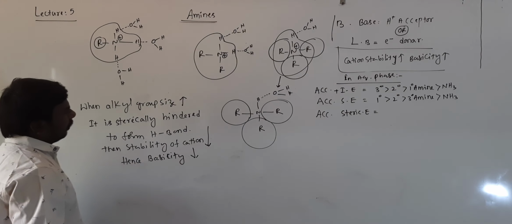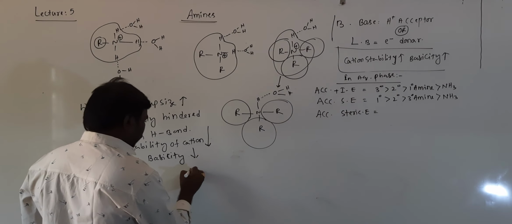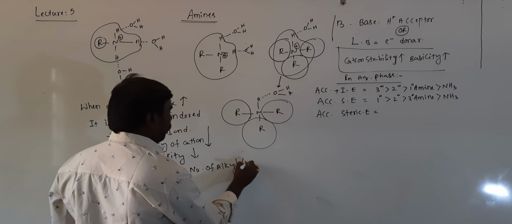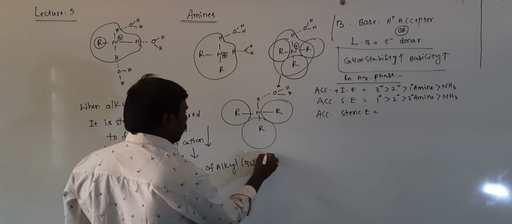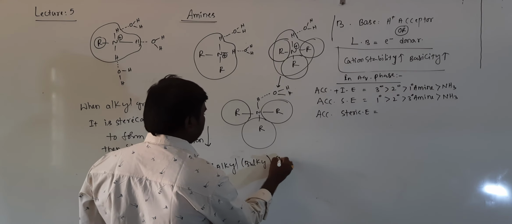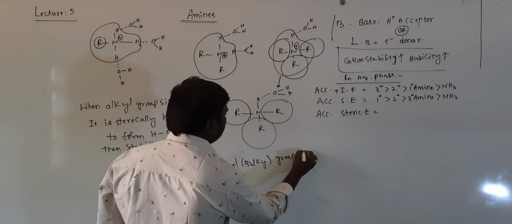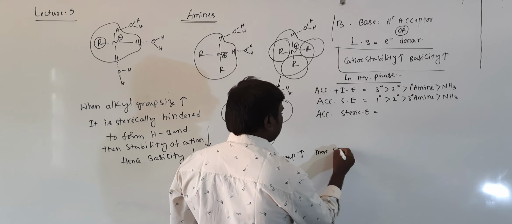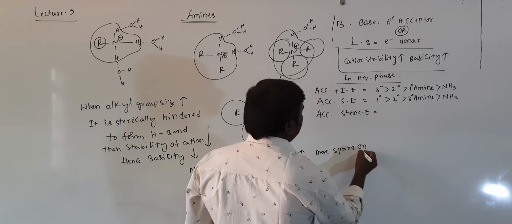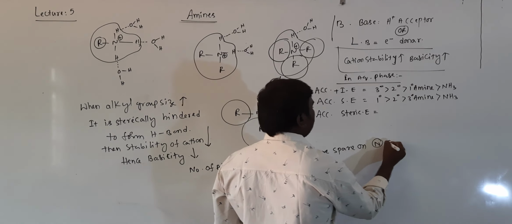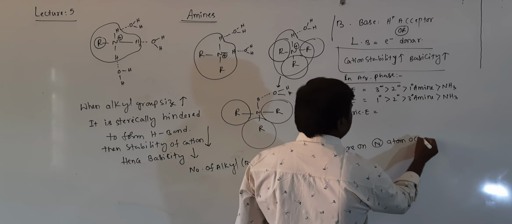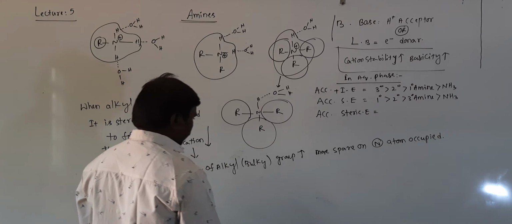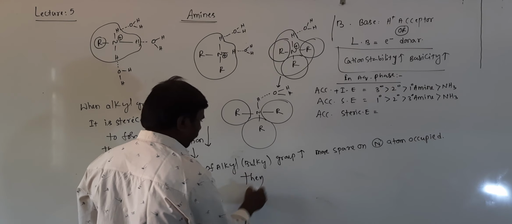Right. Now next, as the number of bulky alkyl groups increases, more space on the nitrogen atom is occupied, then what happened?